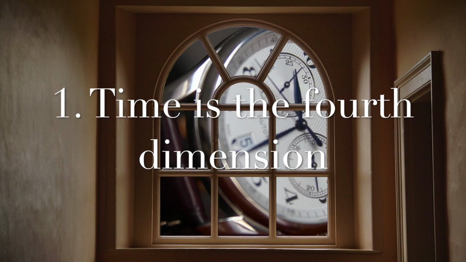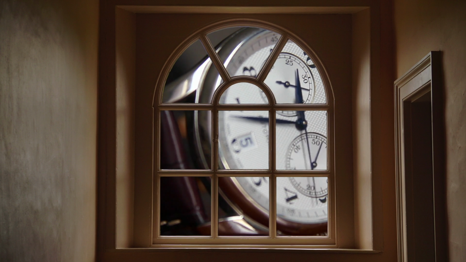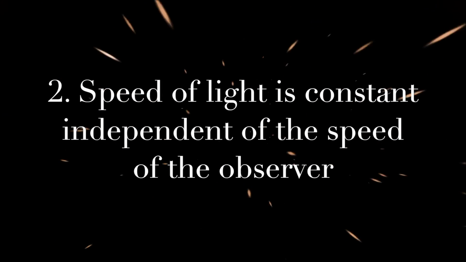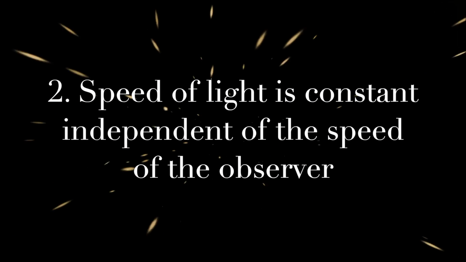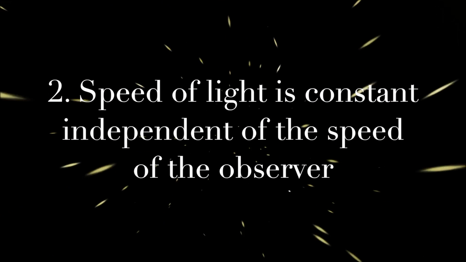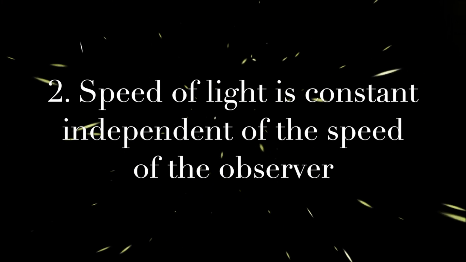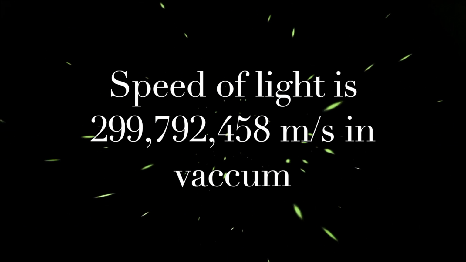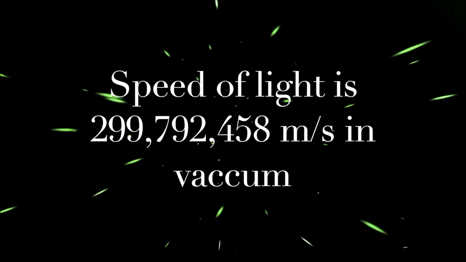Time is the fourth dimension. According to Einstein, space and time are interrelated. Einstein also sets a cosmic speed limit, which is equal to 299,792,458 meters per second, which is the speed of light in vacuum, and also mentions that the speed of light for every observer, regardless of the observer's speed, is the same.